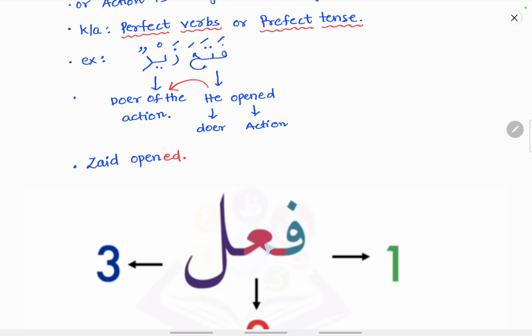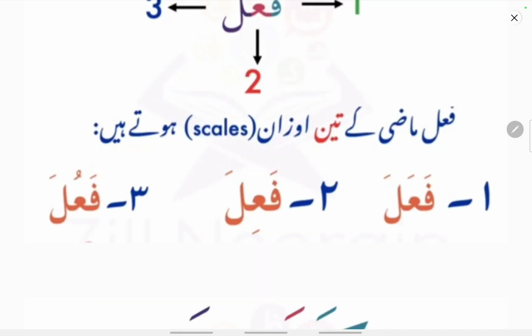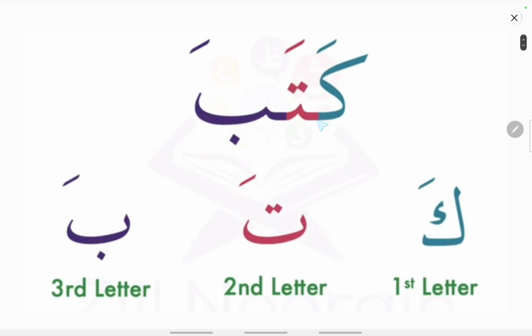Any verb will have three root letters, and the three root letters are fa kalima, ain kalima, and lam kalima. The root letters come in the pattern of fa'ala, fa'ila, and fa'ula. For example, if we take kataba: ka is the first letter, ta is the second letter, and ba is the third letter.